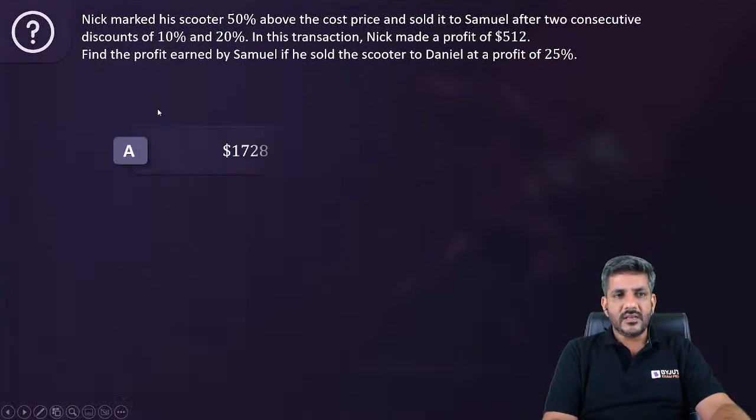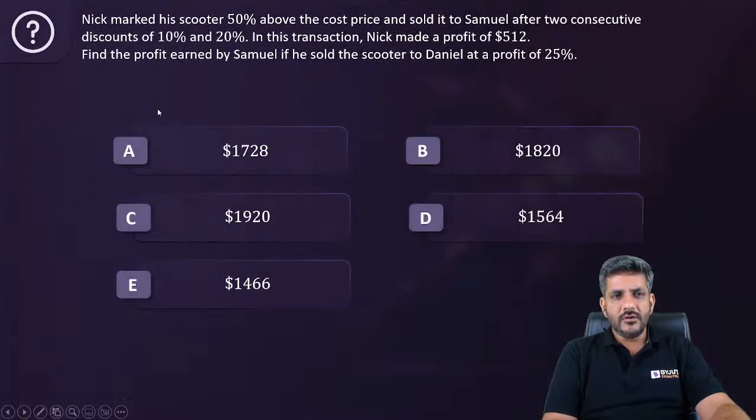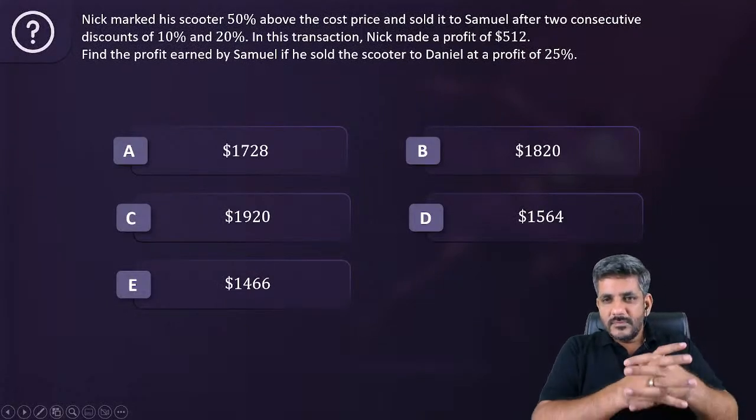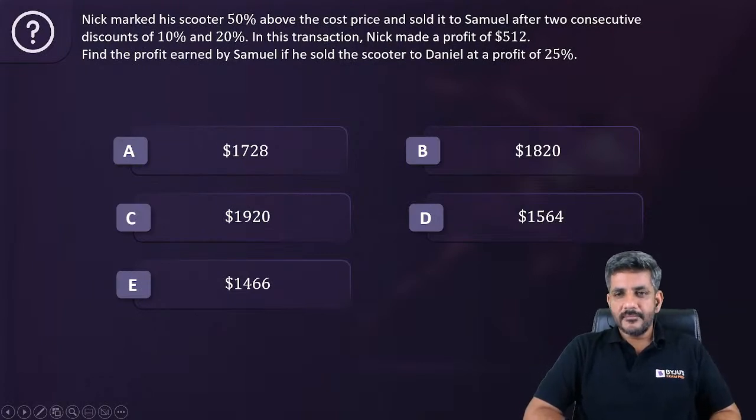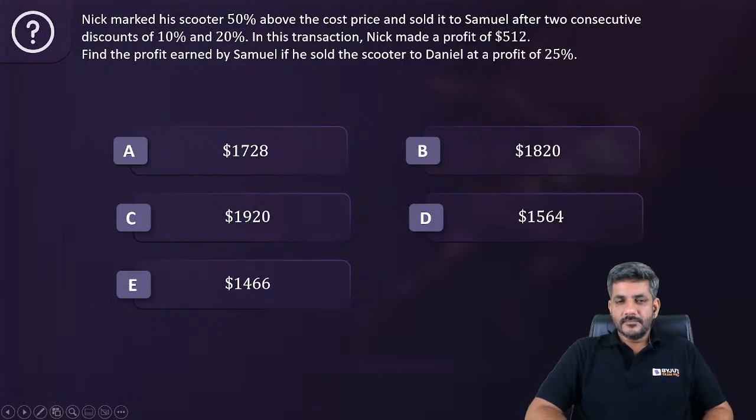Here is the next question now from profit, loss and discount. So Naman also had given the right answer to the previous question. Let's see who answers fastest to this question. I think this is pretty easy. All of you can do that.